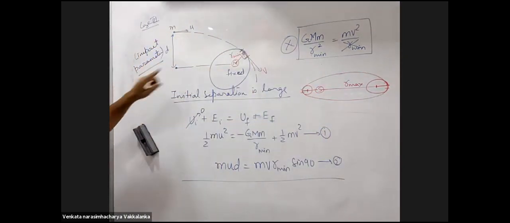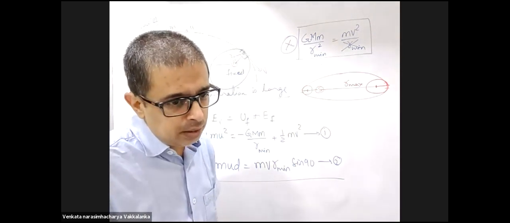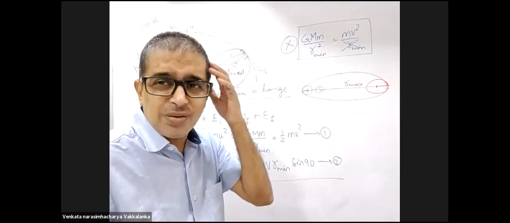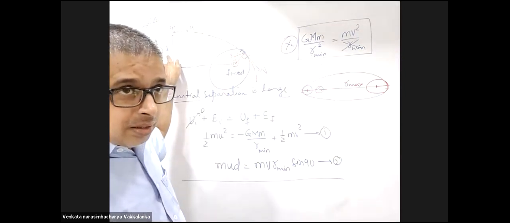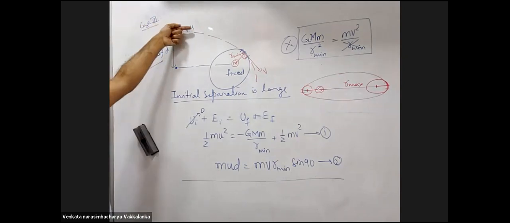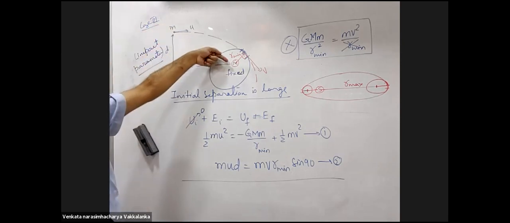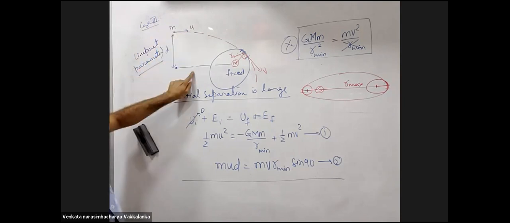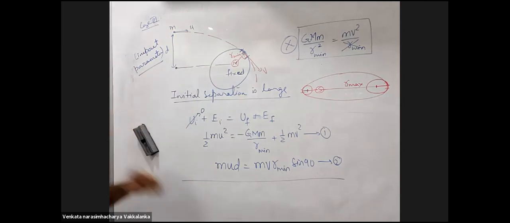Sir, so R minimum is the impact parameter itself. Pardon? R minimum is the impact parameter. Initial impact parameter बोल रहे हैं, impact parameter कौन सा distance है exactly? This distance, initially when you give a velocity v, not along capital M. If you give u towards capital M, then impact parameter is 0. So draw a line parallel to u. The perpendicular distance between u and this line is called impact parameter.